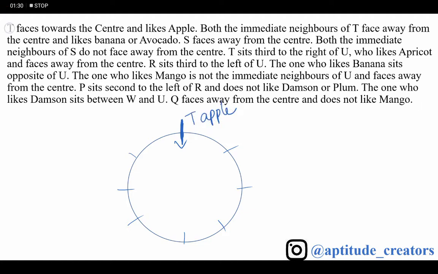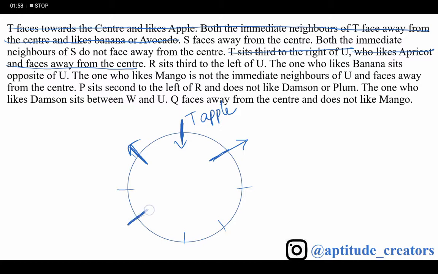Both the immediate neighbors of T face away from the center and like banana or avocado. I am not fixing banana or avocado yet. S faces away from the center. Both the immediate neighbors of S do not face away from the center. T sits third to the right of U. And who likes apricot and faces away from the center? That is nothing but U, who likes apricot and faces away from the center.